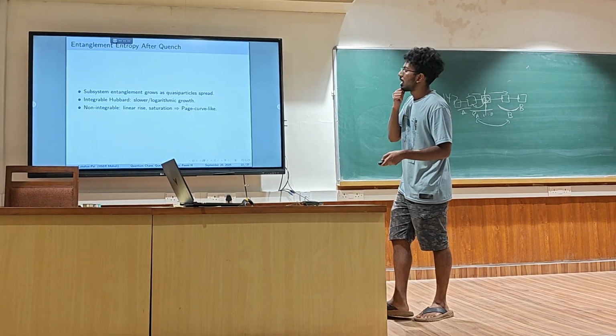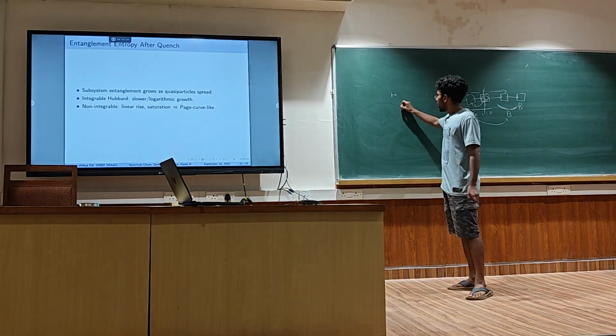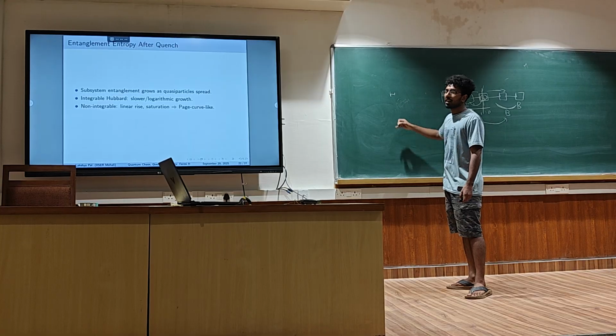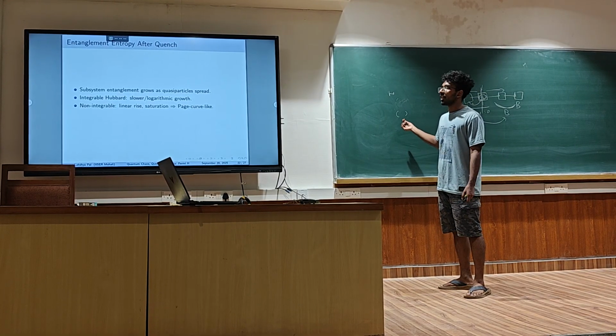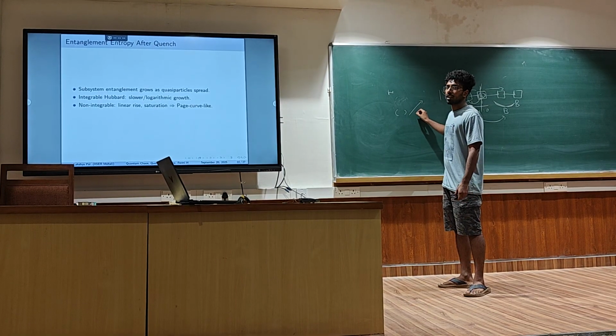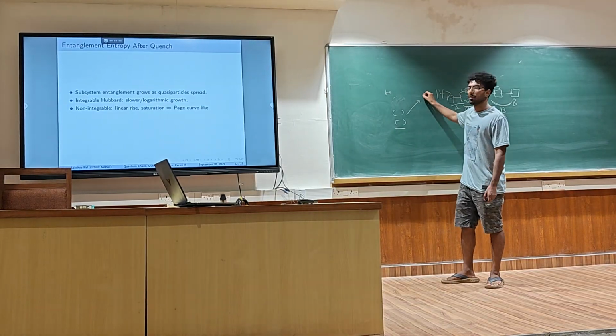So what have we learned so far is that in a chaotic system, we have some local operators that had their own eigenvalues or something, but at late time it just thermalizes to a Gibbs ensemble. All the information that was encoded in these operators is lost into thermal entropy.